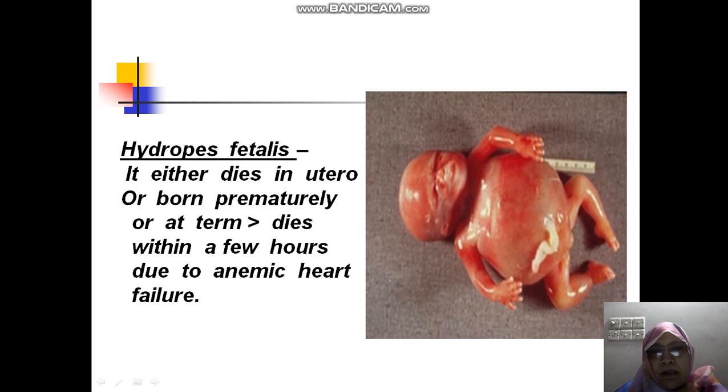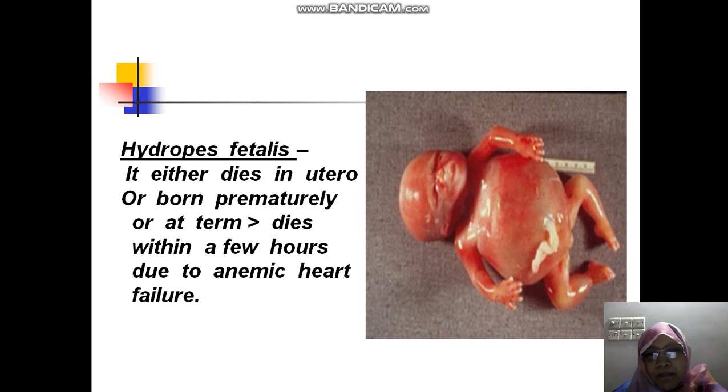The fetus is grossly edematous, and it either dies. Actually, this fetus will die inside the uterus, but they may be born prematurely or at term, but they will die within a few hours due to anemic heart failure. So, dear girls, see what are the dangerous effects of Rh incompatibility in an Rh negative mother.